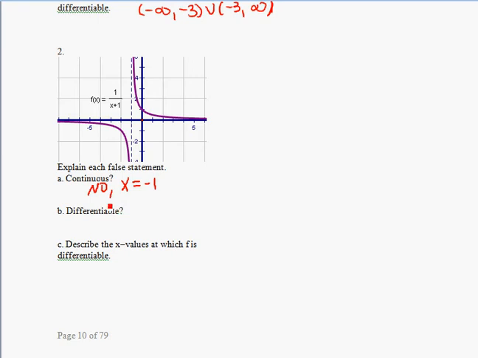So in this case, since it's not continuous at negative 1, it's also not differentiable at x equals negative 1. Describe the x values at which f is differentiable. That would just be negative infinity to negative 1, and negative 1 to infinity. I don't need the positive there. It's a bad habit.